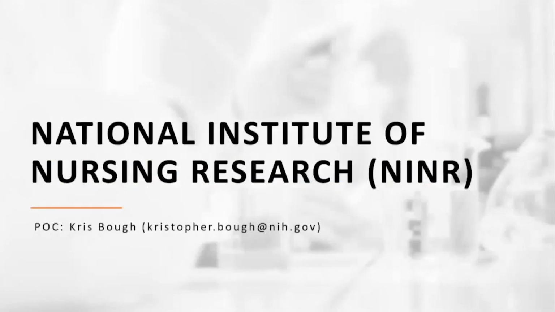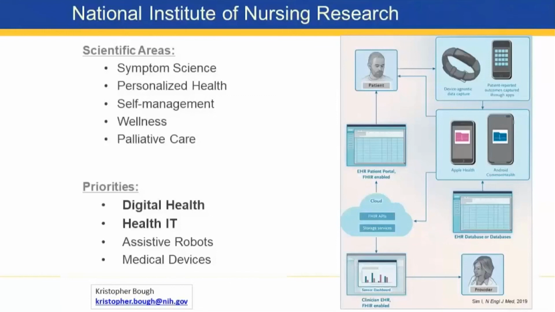The National Institute of Nursing Research, NINR, is represented by Chris Bowe, and his email address is here as well. So what is NINR interested in? Their scientific areas covered are symptom science, personalized health, self-management, wellness, and palliative care. Their priorities, bolded here, are digital health and health IT. They also are interested in assistive robotics as well as medical devices. So do reach out to Chris if you have any questions about the kinds of research that NINR will fund.